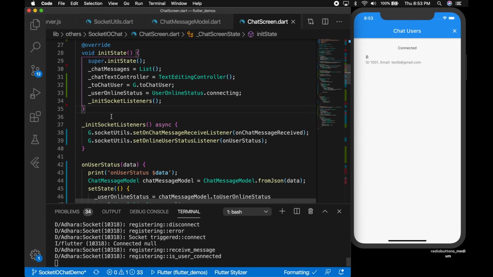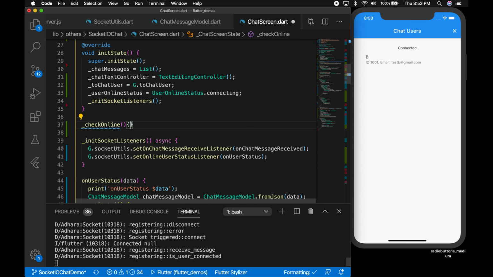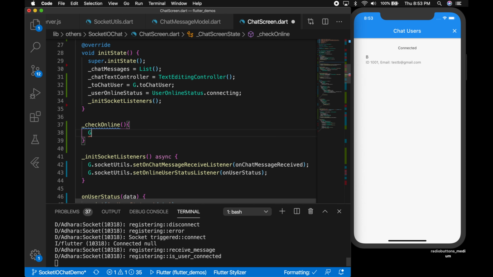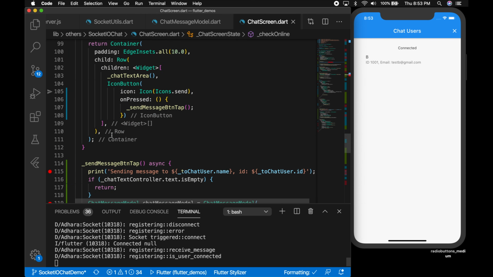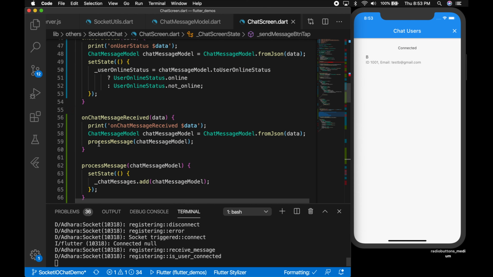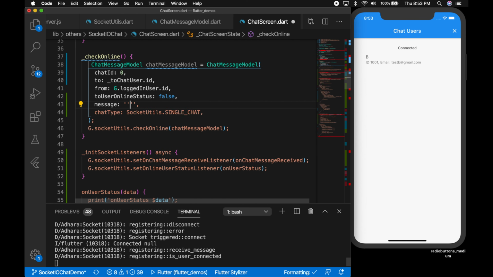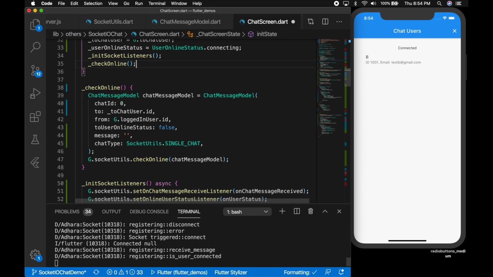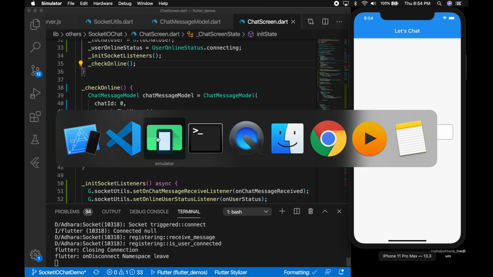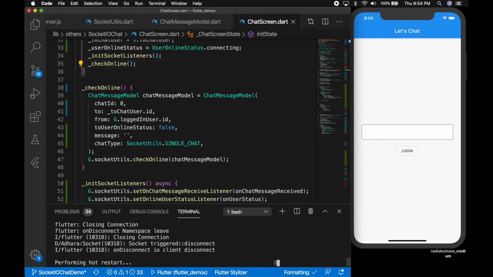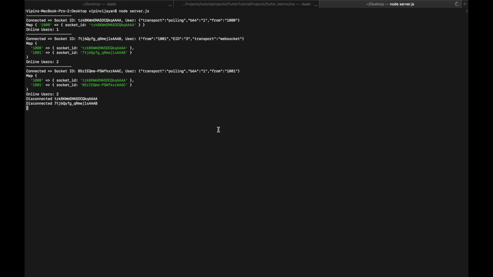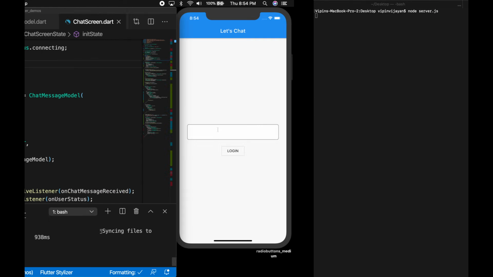Now let's write a function checkOnline that will call the function in the socket utils. Okay, g.socketUtils.checkOnline and pass in the chat message model. So let's copy that and paste it, and we don't need the message here. You can remove the key if you want. So we just need to send only the data that we want and call the function. Now let's log in. Let me restart the app and restart the server as well.